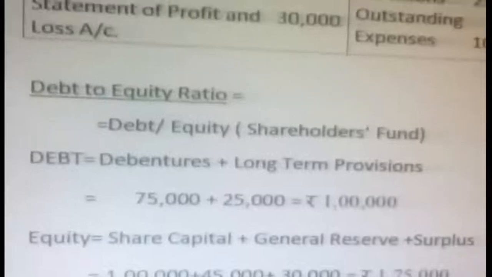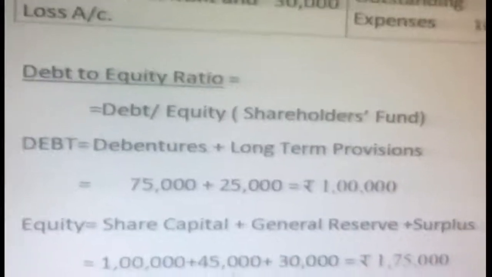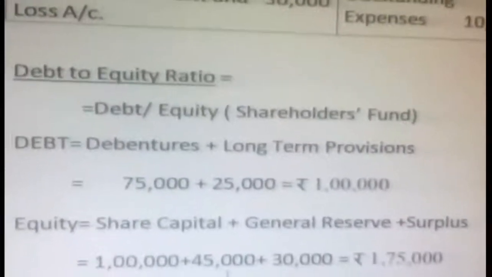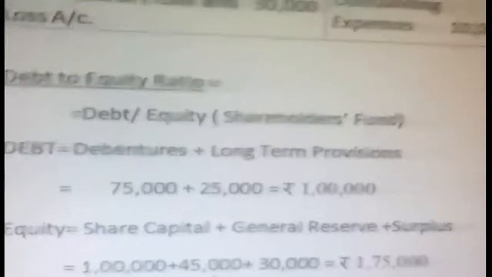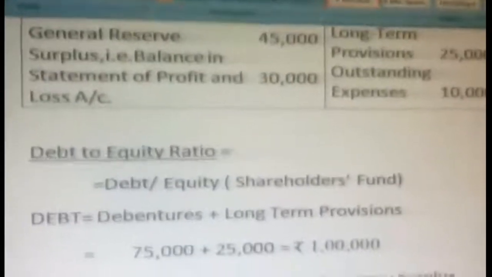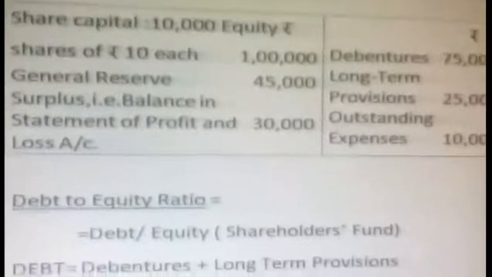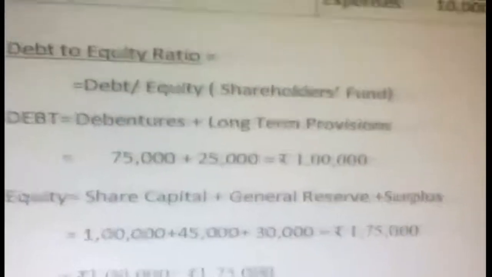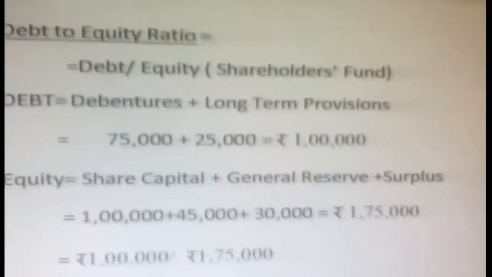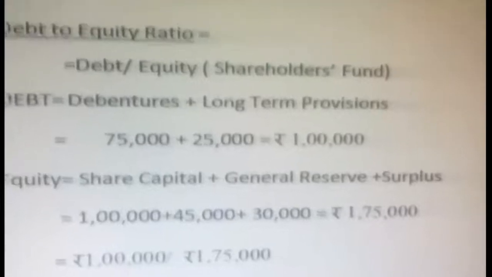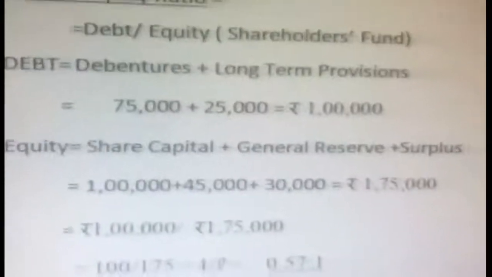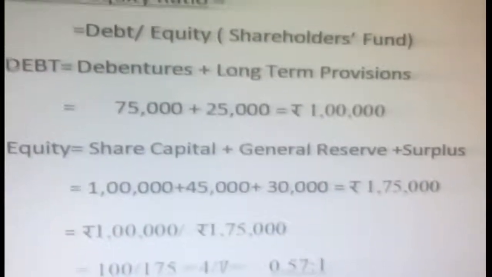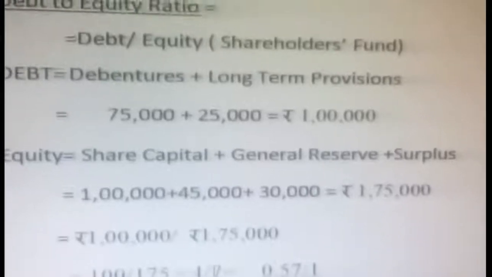Now we are going to calculate equity. Equity is share capital plus general reserve. I said all available reserves have to be added. From the problem they have given general reserve 45,000, so you have to mention it here. General reserve plus surplus. Surplus is nothing but the available profit in the balance sheet, taken from the profit and loss account. So equity is equal to share capital plus general reserve plus surplus: 1 lakh plus 45,000 plus 30,000 becomes 1,75,000.